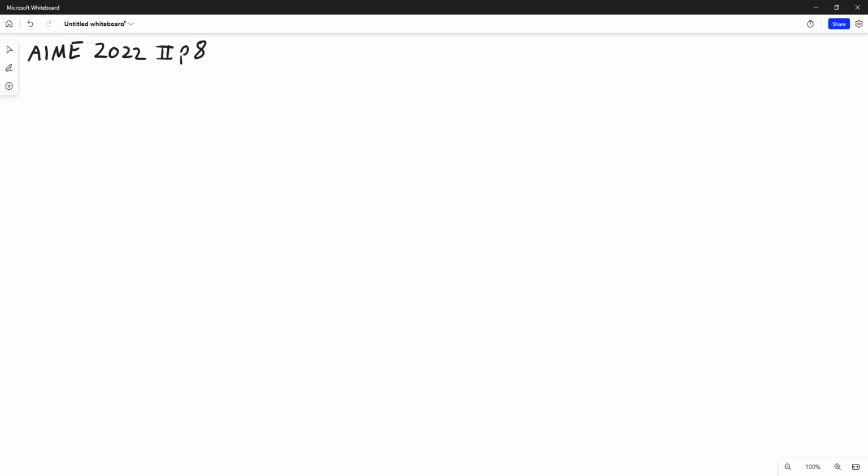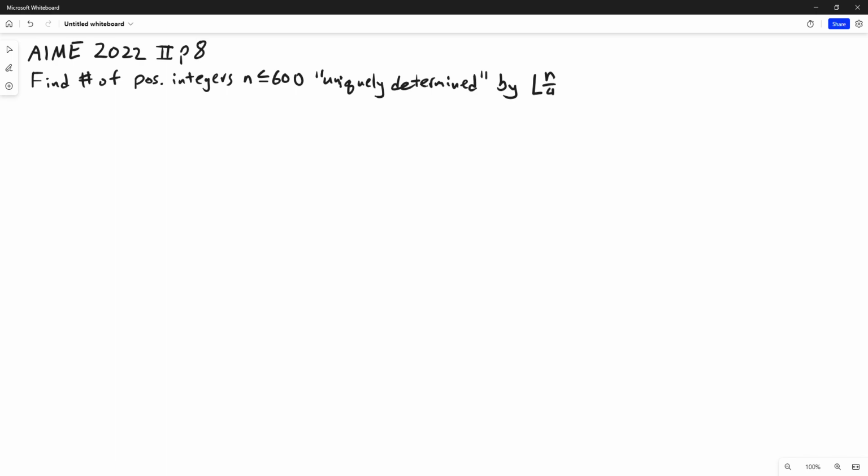And the problem states, find the number of positive integers n less than or equal to 600, whose value can be uniquely determined when you know the values of the floor of n over 4, the floor of n over 5, and the floor of n over 6.